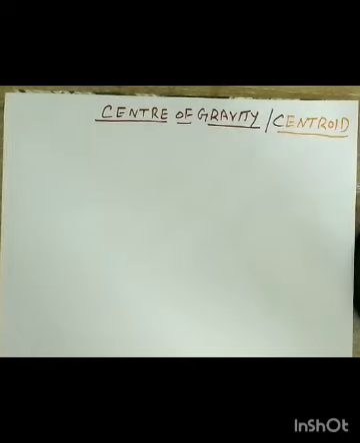So centroid is a point where the geometric center of a geometric object can act. Now what are the examples, means where we will use the centroid concept or center of gravity concept? The centroid concept will be used in analysis of force distribution, in the case of beam bending, and also in the case of torsion in the shaft.